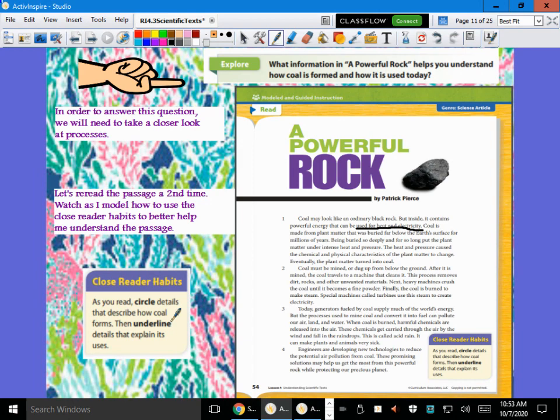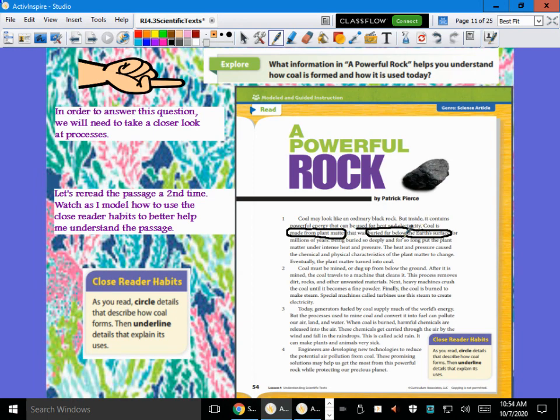Coal is made from plant matter that was buried far below the Earth's surface for millions of years. Well, that describes how it forms, right? So I'm going to circle this one. It forms from plant matter, right? And where's that plant matter found? It's buried far below Earth's surface. So I've circled those two details there. All right, let's keep going.